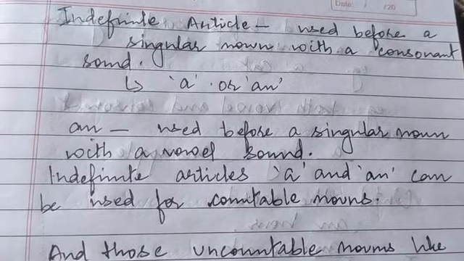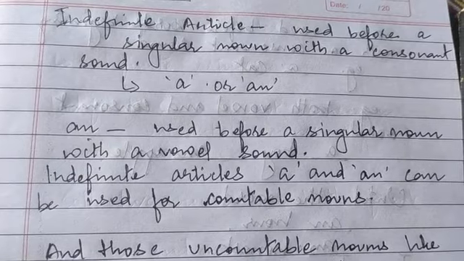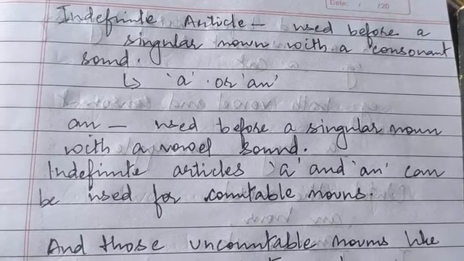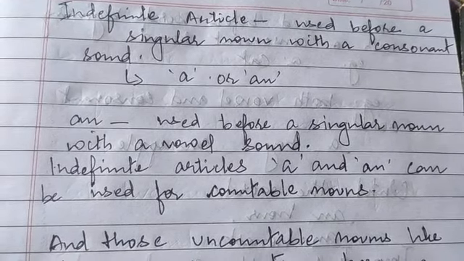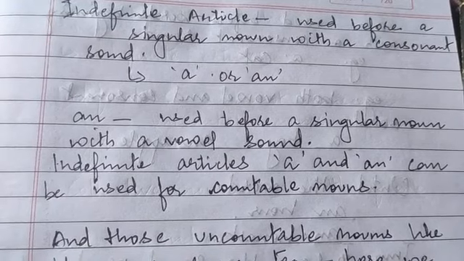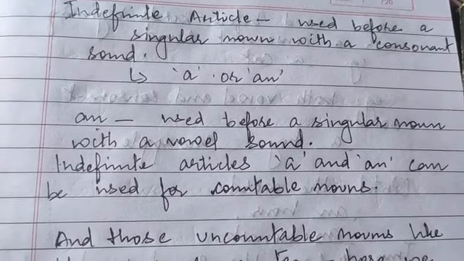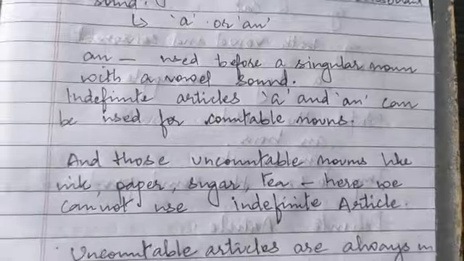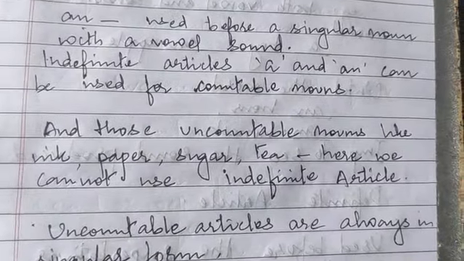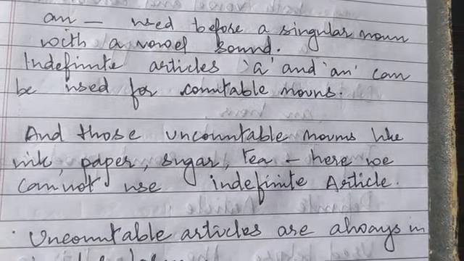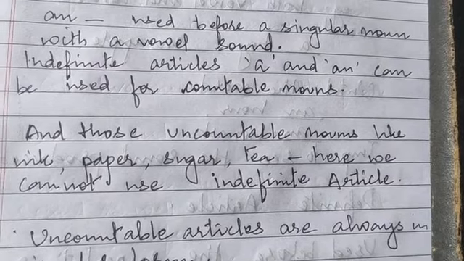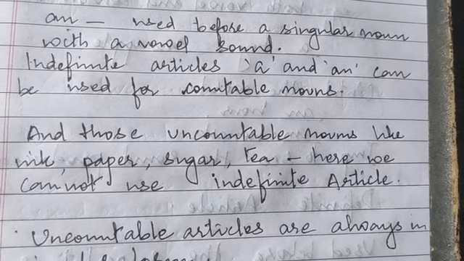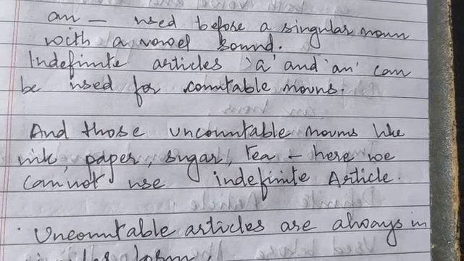Now, when are we using this a or an? This is very important. We get confused about when to use a and when to use an. Let's see how this is done. First, we talk about an, because this is much easier.